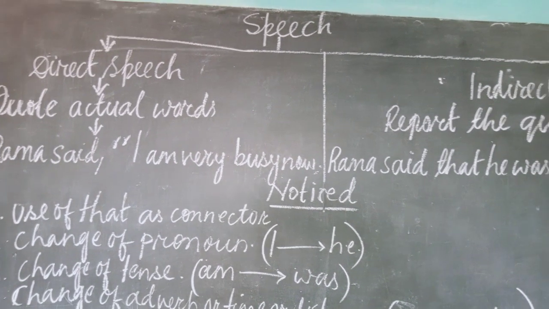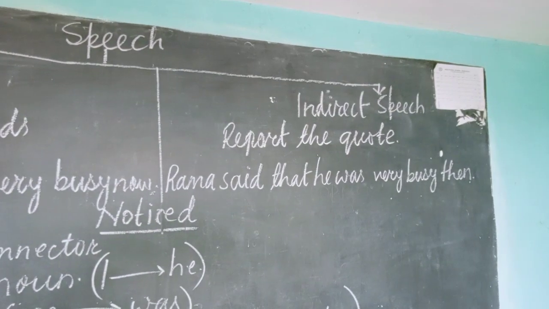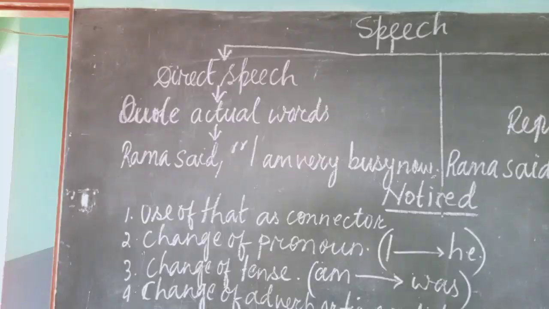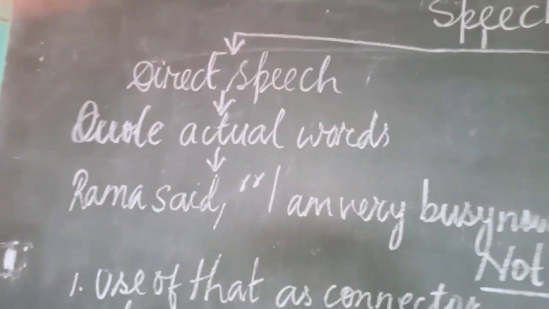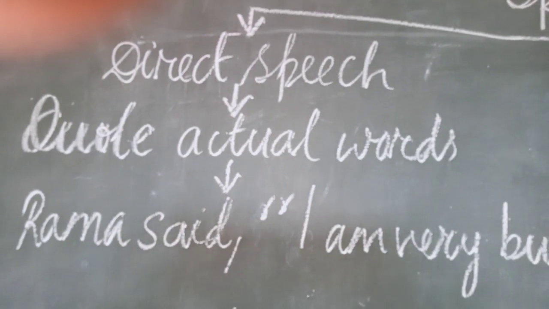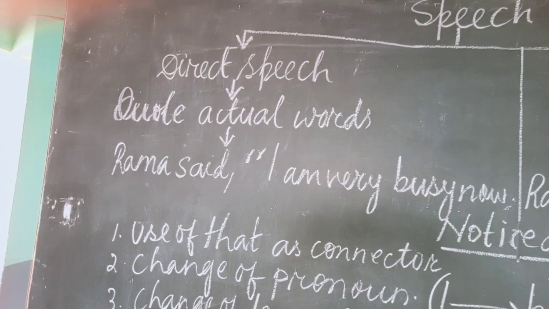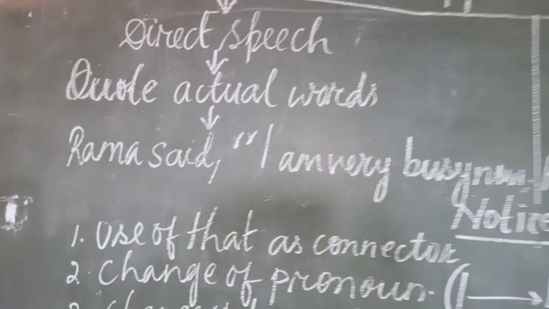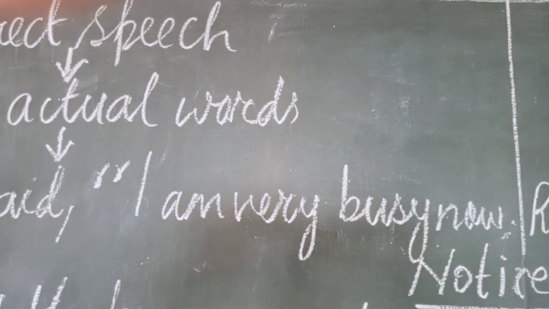Speech has two types. First one is direct speech and second one is indirect speech. To know the direct speech, we can guess that when we quote actual words of a speaker, that is written in direct speech, and to write direct speech we use inverted comma. See here, Rama said, "I am very busy now." See, it is written in inverted comma.